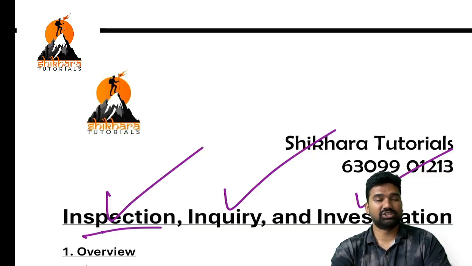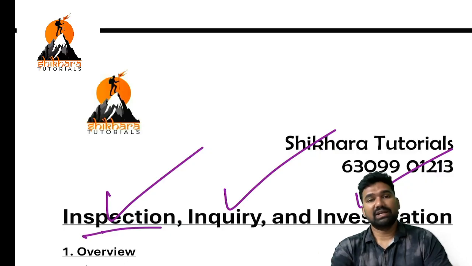Then at the first stage, ROC will use the weapon, nothing but trying to inspect your books of accounts or day-to-day affairs of the company, with whom you are interacting, with whom you are entering into contracts.